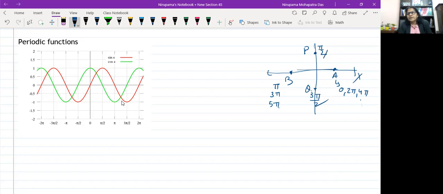So here you are getting 5 pi by 2, 7 pi by 2, like this. Now you see the pattern you observed here. Whenever you are coming to that particular point, you are getting 2 pi added. It is because you are moving along a circle, right? Whenever you are moving along a circle, and as you know, a circle has no starting point and no ending point.